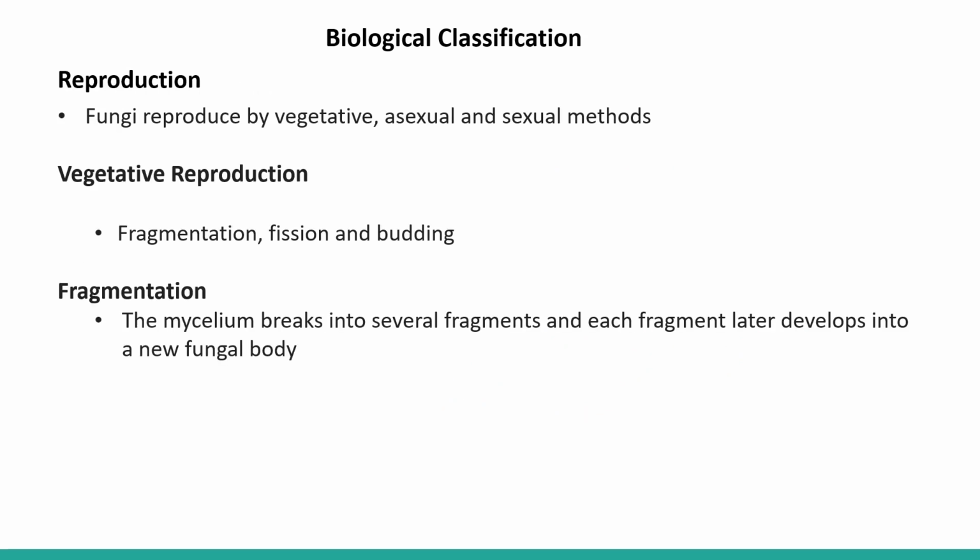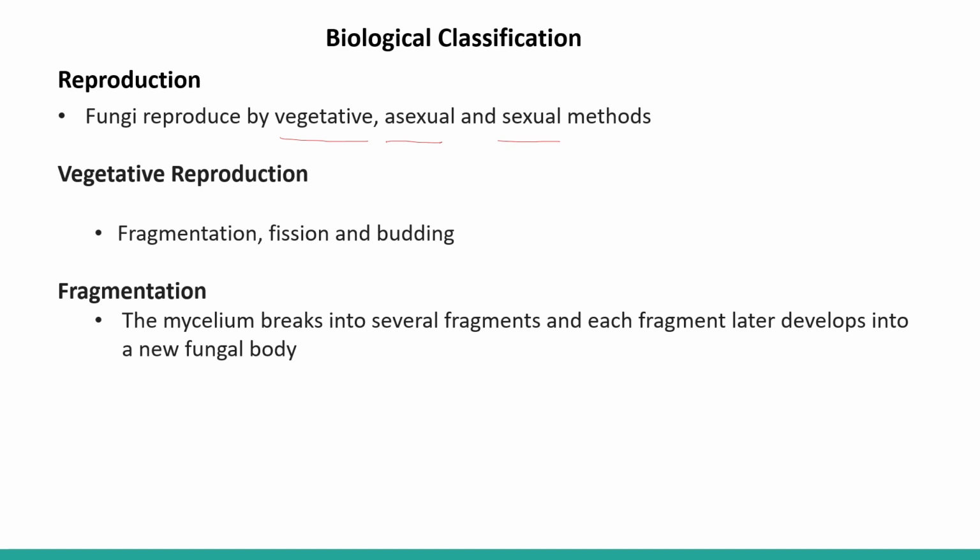Reproduction. So if we talk about reproduction in fungi, there are 3 different types of reproduction reported in case of fungi. It is in vegetative form, it is in asexual form, and it is also reported in sexual form. If we talk about the first one, that is vegetative reproduction, it follows as fragmentation, fission, and budding. 3 different types of vegetative reproduction are there: fragmentation, fission, and budding.